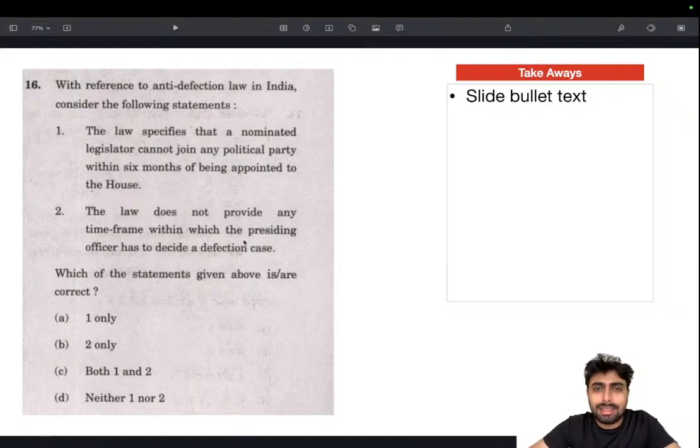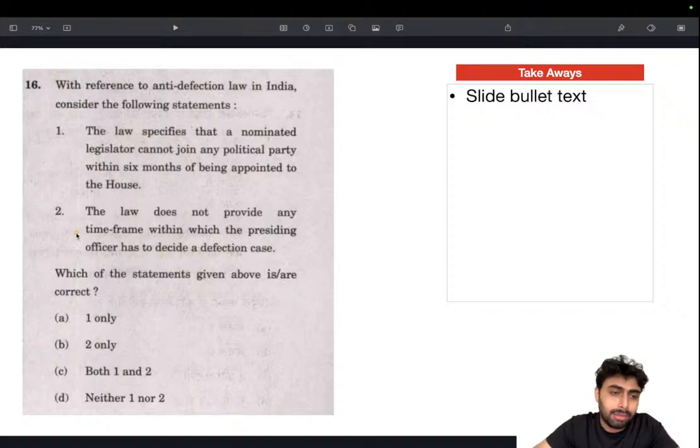But since the speaker themselves is an MP, we cannot expect them to not have a political allegiance irrespective of the party. The speaker is an elected MP who contested an election on the background of a particular political party.